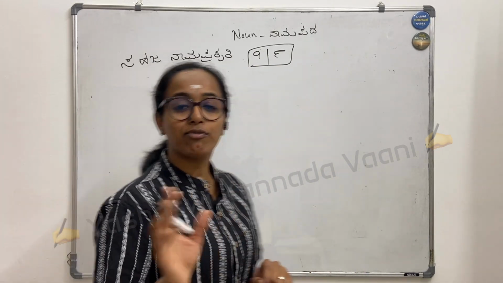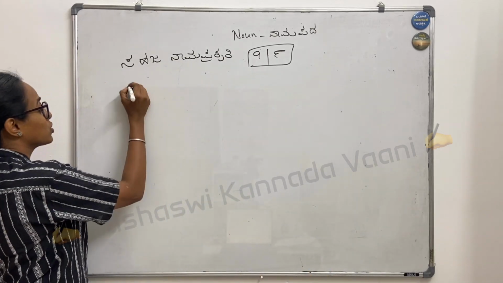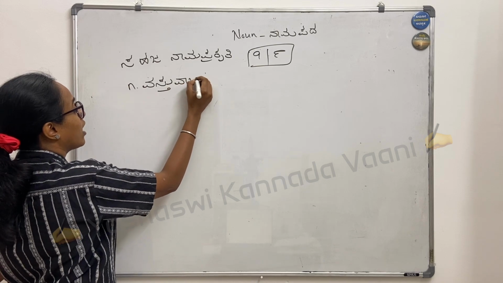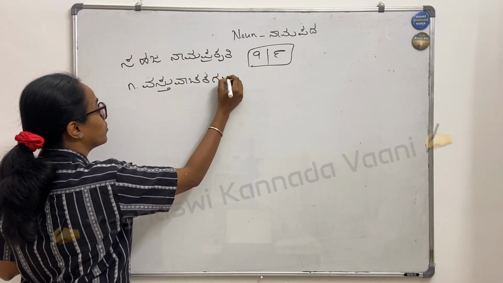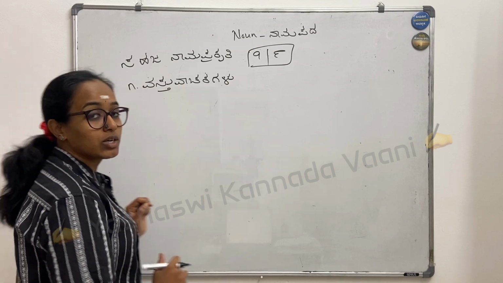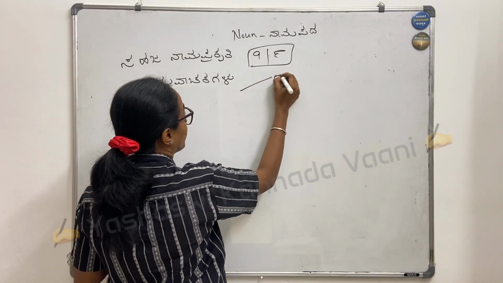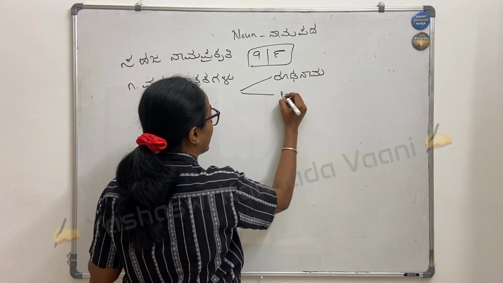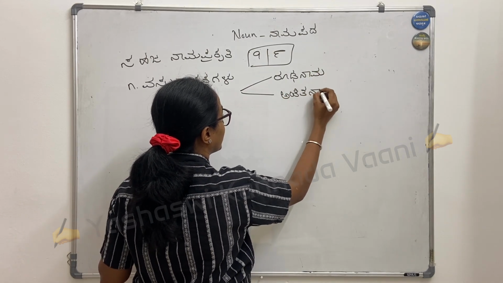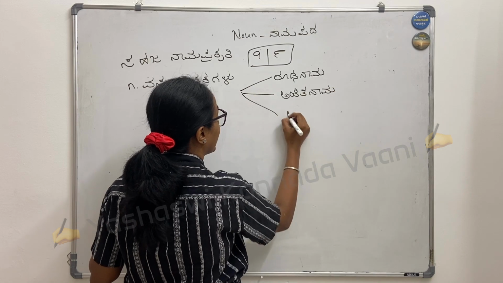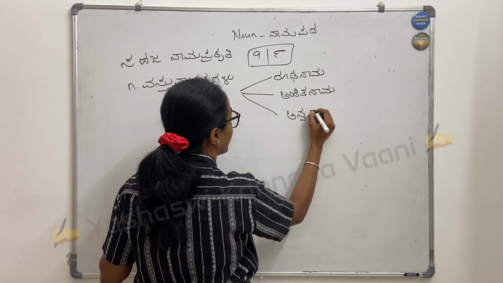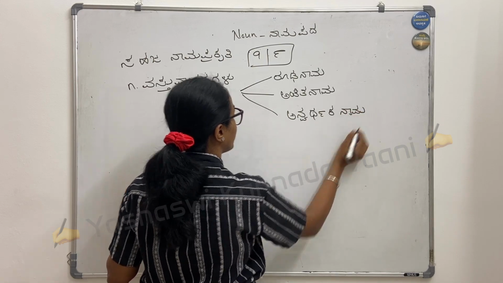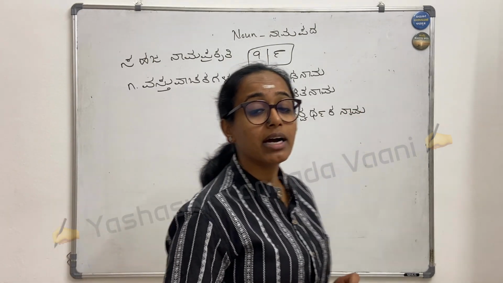The first one, which mostly everyone might have known, is called vastu vachaka. In vastu vachakagalu we have 3 types: rudanama, ankitanama, anvartakanama.